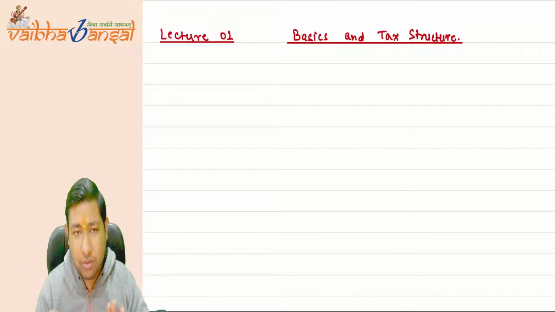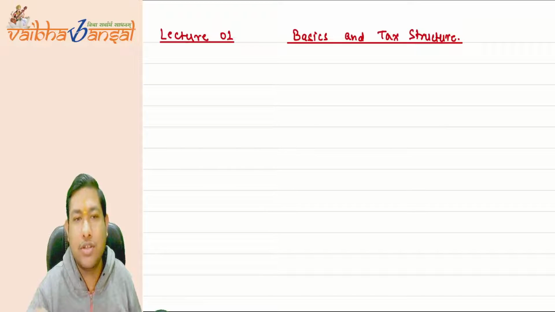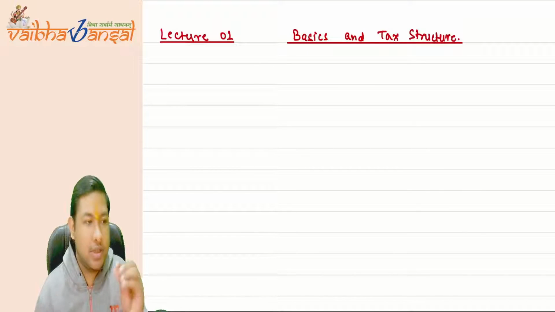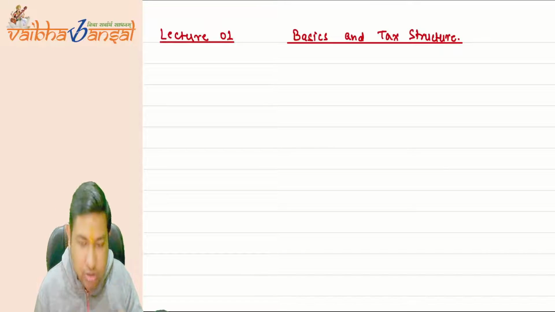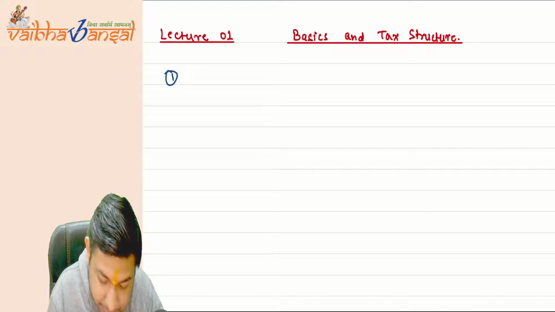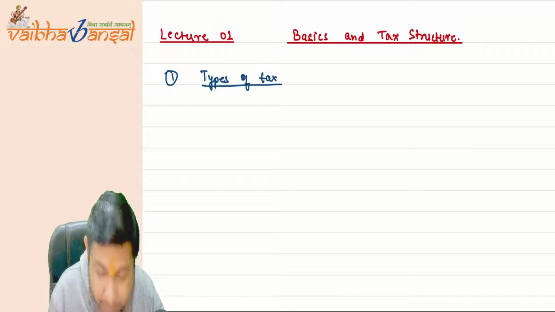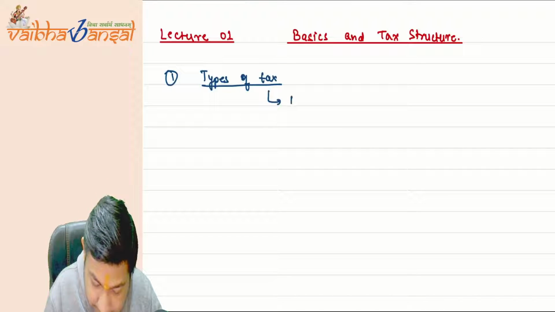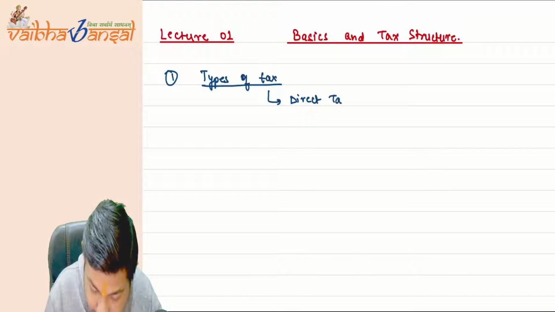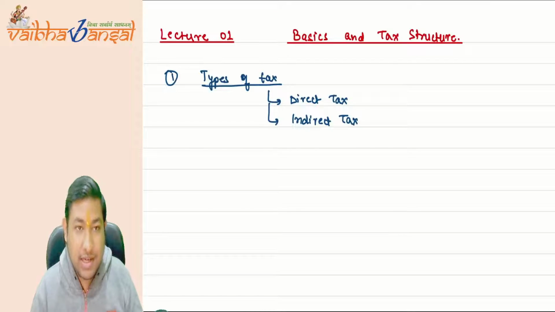As you might have known, because you have cleared CA Intermediate, you might know that. But again, as I have said, I will not assume anything that you have studied. Okay, so I am going to tell you what is the direct tax and what is the indirect tax. So start writing with me. The first point that we are going to discuss is types of tax. I am classifying the types of tax into two: the direct tax and the indirect tax. Okay, all these things you have to write. You can't skip on these things.